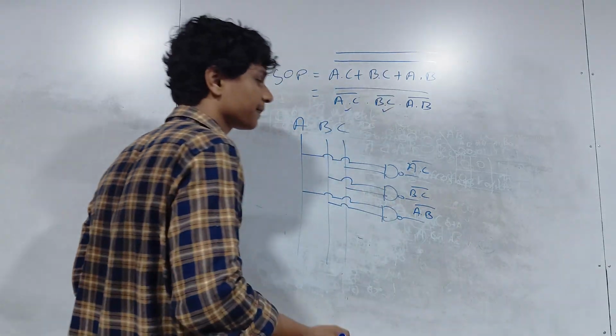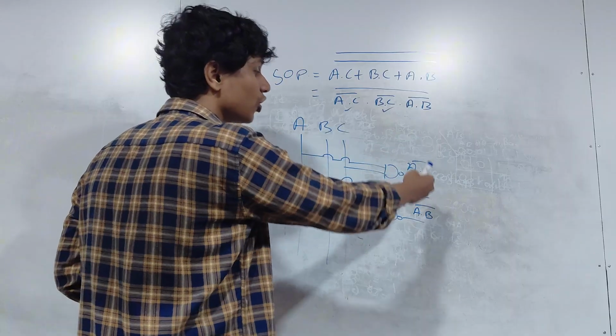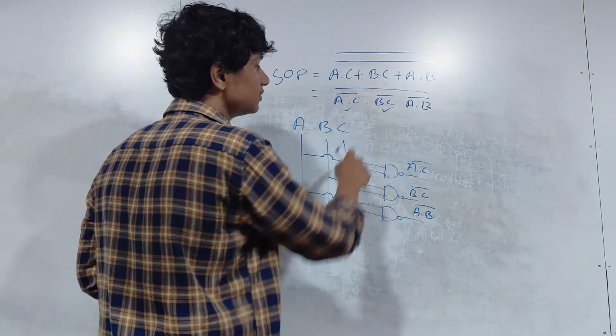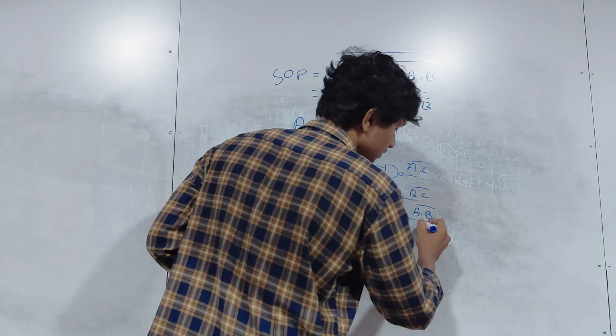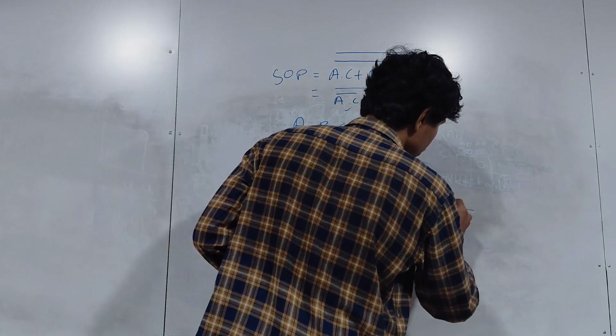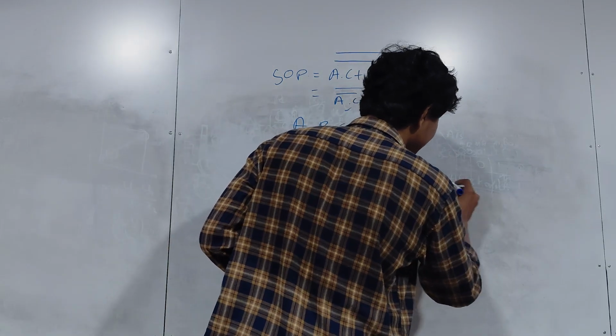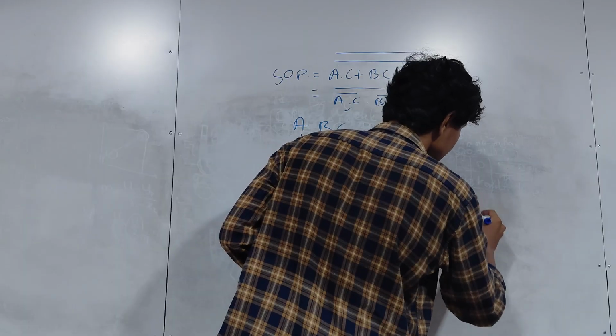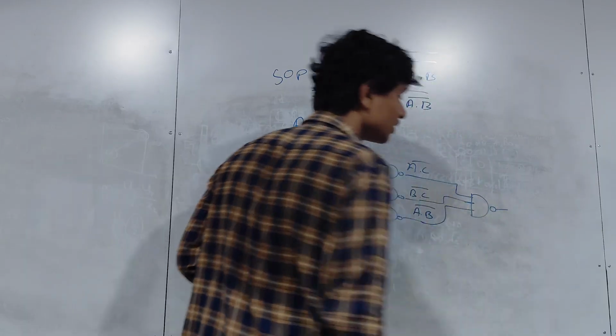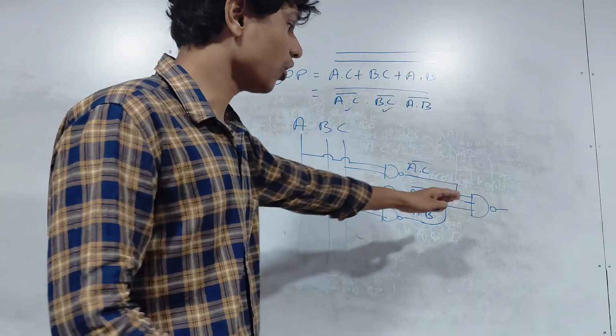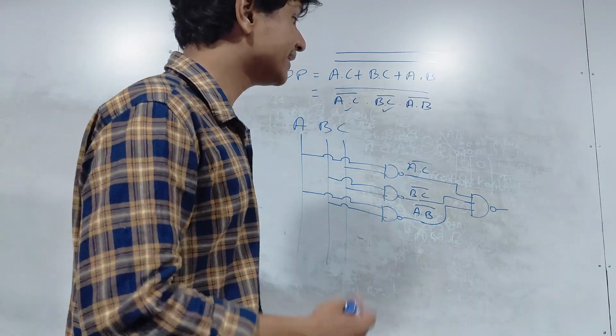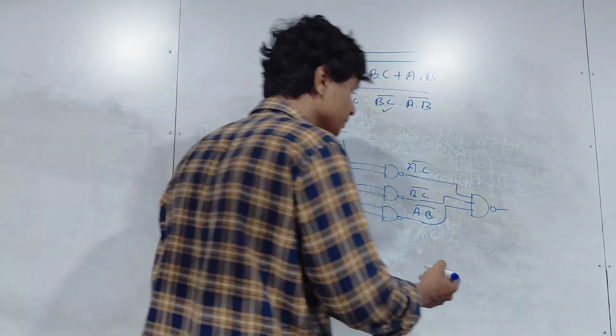Now how do you bring all these together? Add dots in the middle. Connect them all to one NAND gate. Now what's happening? All these are getting connected to one NAND gate. Then what will the output be?